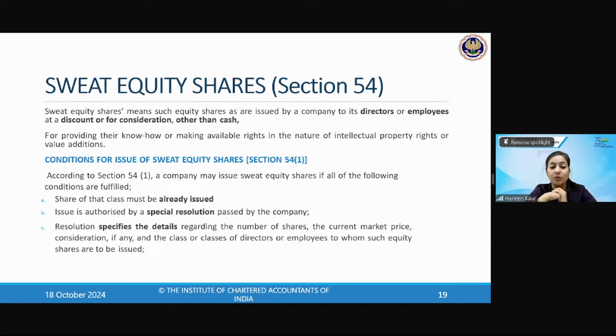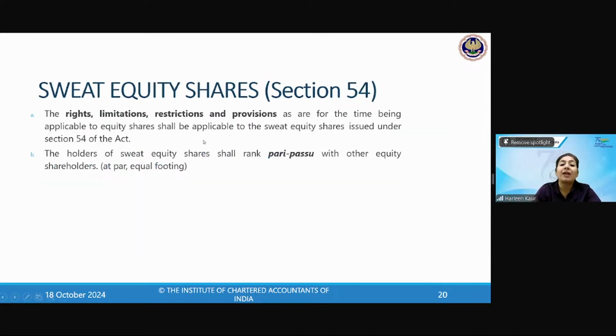Shares must be already issued earlier. What will the resolution specify? Number of shares, consideration, all these things shall be specified in the resolution and the notice that is going to be passed in this kind of special resolution. The rights, limitations, and restrictions which are for the time being applicable to the equity shares, they shall also become applicable to the sweat equity shares.